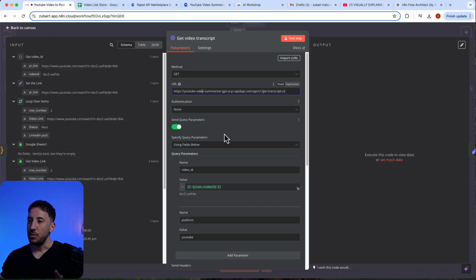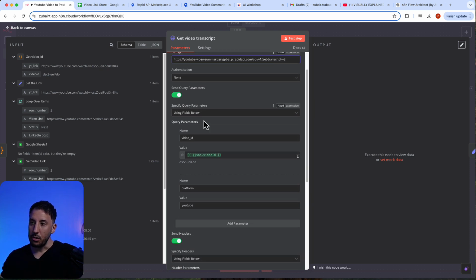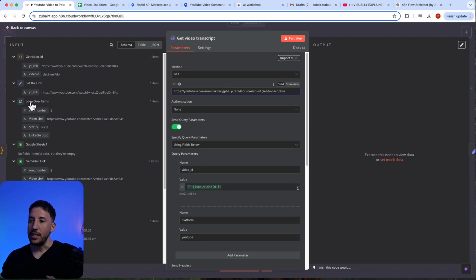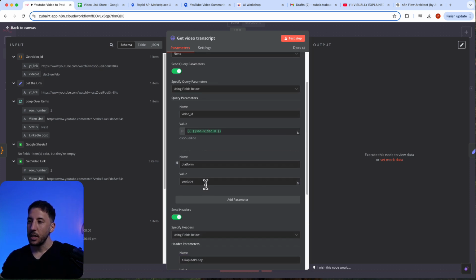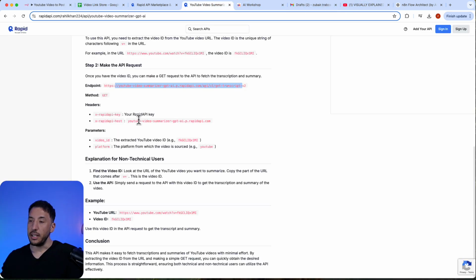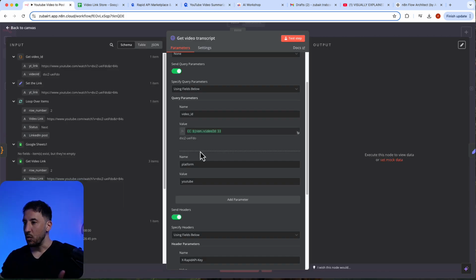The authentication, we're going to keep it as none because we're going to send our query parameters. So our query parameters is going to be using the fields below. And what we're doing is we're sending the video ID. And in our case, the video ID is coming from our code node right here. So this is the video ID that I'm grabbing here. And then the platform is going to be, again, YouTube. And that's because in here, as you can see, the parameters says video ID, and it needs the platform from which the video is sourced, aka YouTube. So that's exactly what we're doing, right?